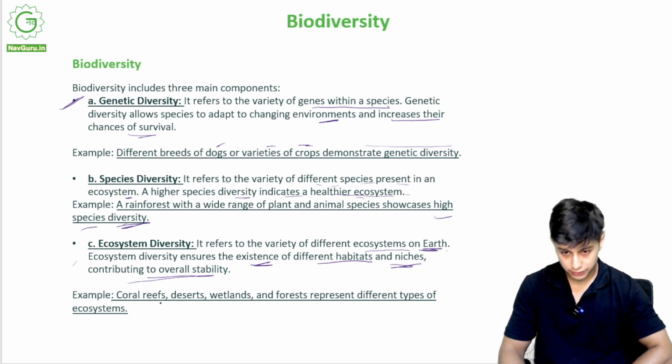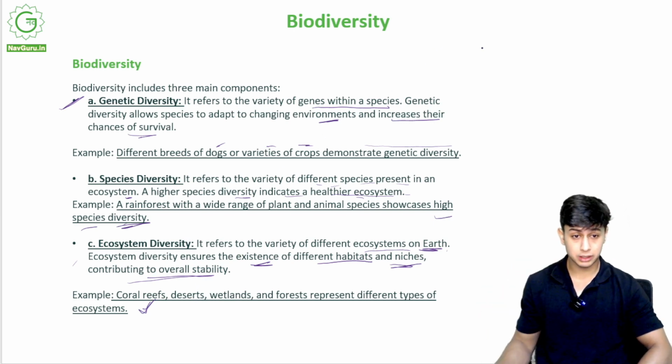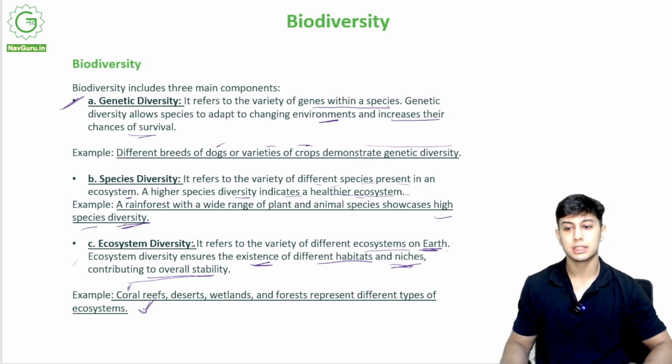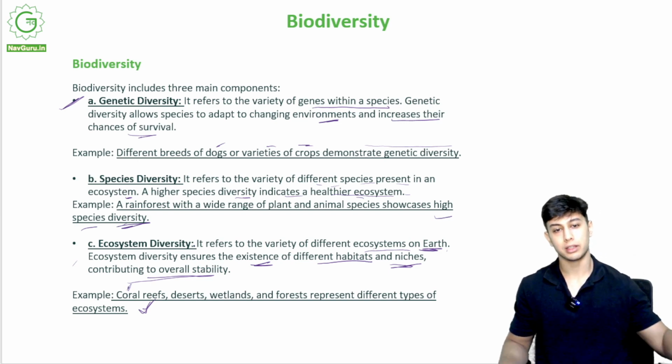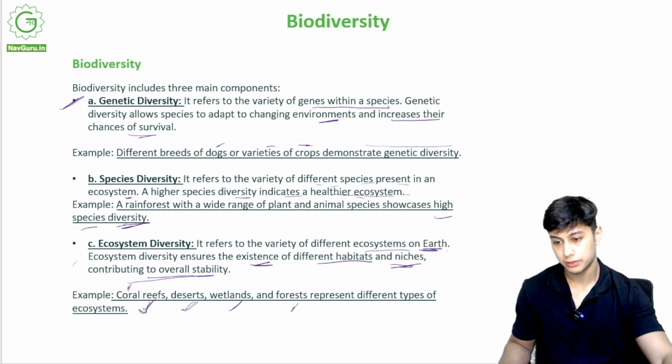So coral reefs are, for example, the Great Barrier Reef in Australia. It is a big reef made up from coral. Coral is an organism which dies and its bodies accumulate to form land. Coral islands are also formed. Deserts, wetlands, forest. These are different types of ecosystems.